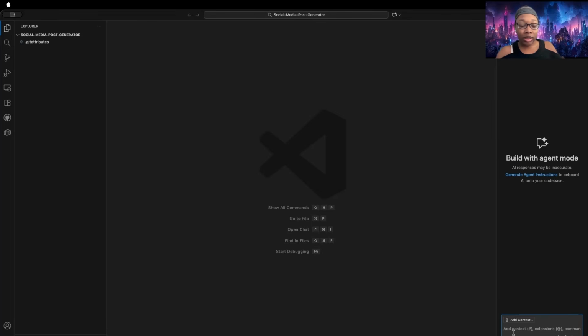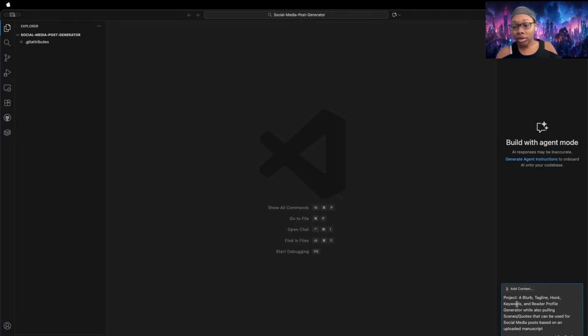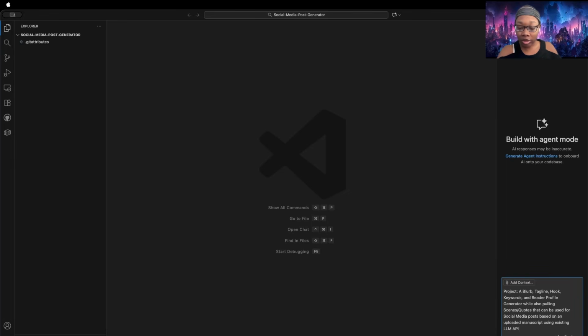So let's go ahead and let the AI know what we want. Copy and paste. So the project: a blurb, tagline, hook, keywords, also plugins used, for sub-based using existing all-in APIs via API.